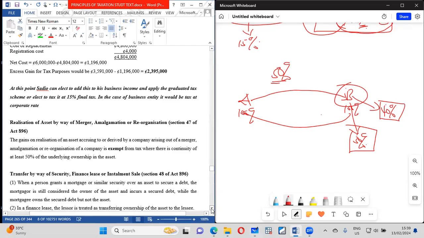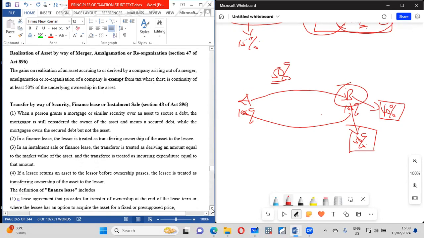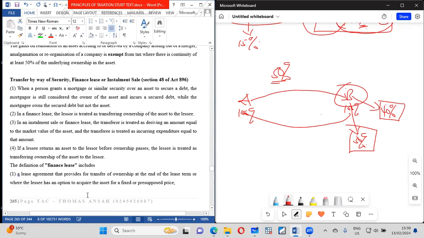So we have other ones like transfer by way of security and finance lease. For finance lease, you need to be very careful to understand what it is. In terms of finance lease, it means that you have transferred the asset, and this is IFRS 16. You transfer the asset to the lessee, and the lessee has more of the useful life. Let's say the asset has 10 years useful life, you transfer all of those assets, kind of.